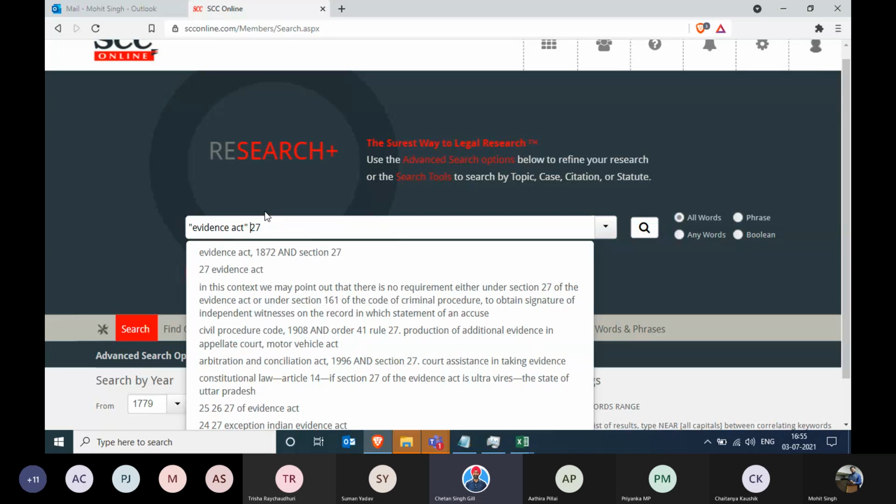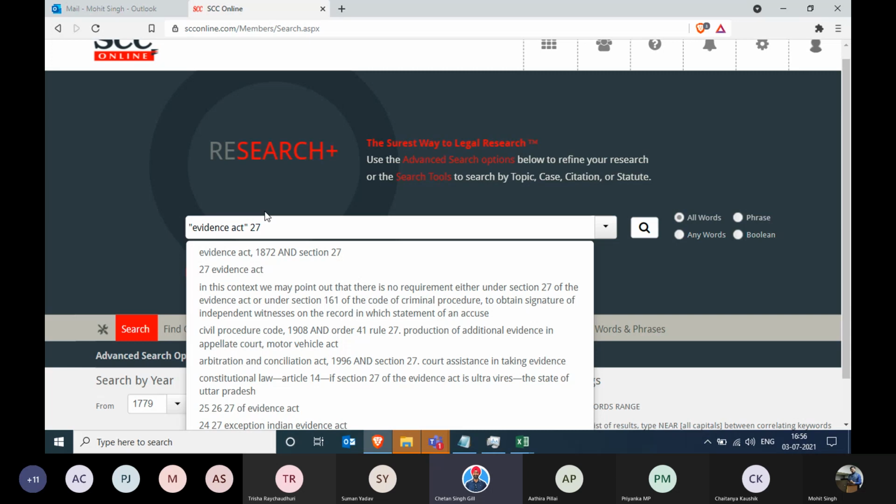That's good enough. Now, before I even search, what will happen? If I search right now with this, it's going to give me results from Evidence Act and 27 occurring anywhere. Will it make any sense? It would not. So I want these two things to occur near each other.